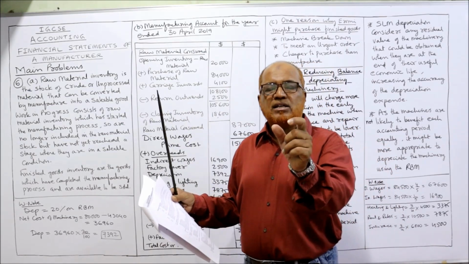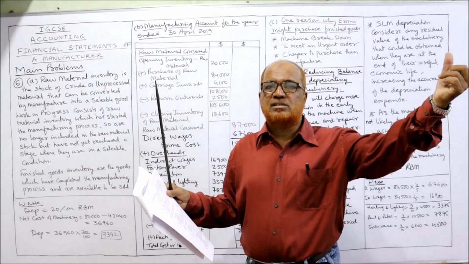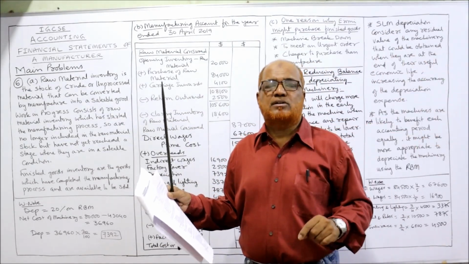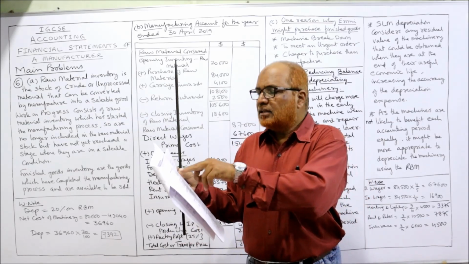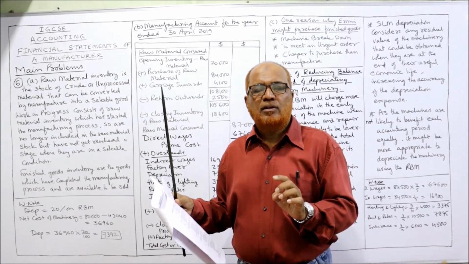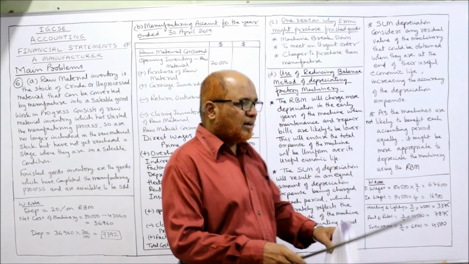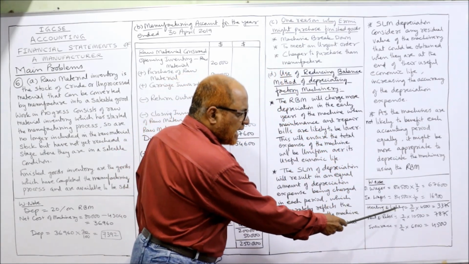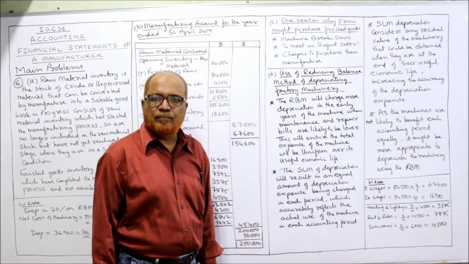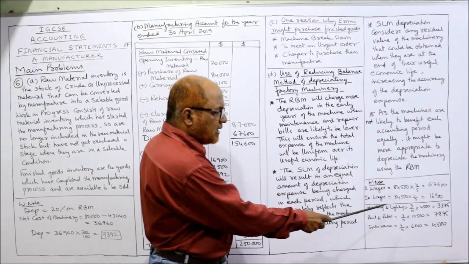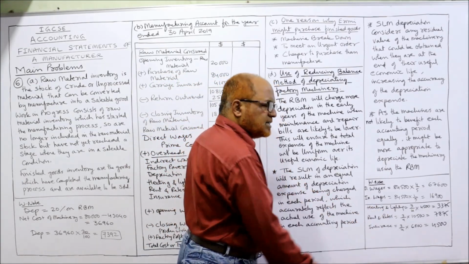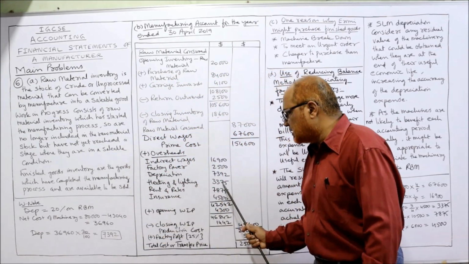That means whatever expenditure related to office will go to income statement, will not be taken in factory. Remaining 3/4 will be taken under factory. So we have to bifurcate. So in working notes you can see here, heating and lighting totally is given 4,500. 3/4 should be taken in factory. So I'm taking 3/4 of 4,500, 3,375. So you can see here 3,375.